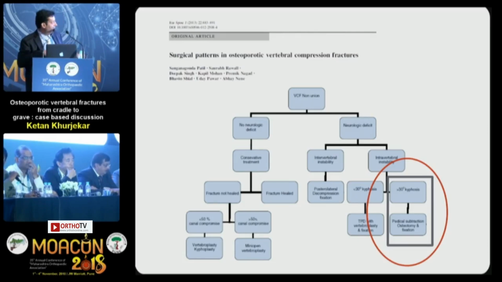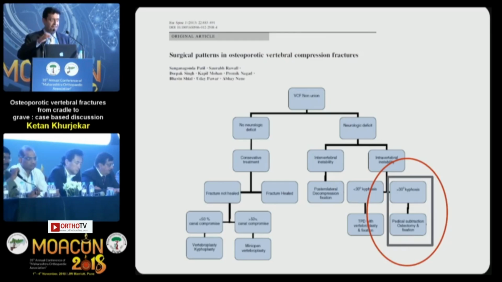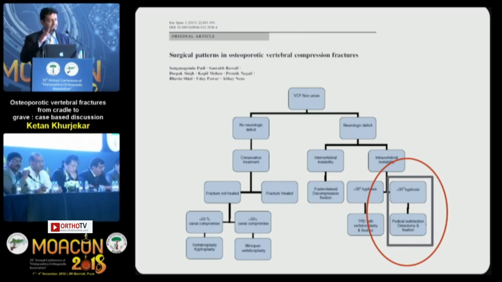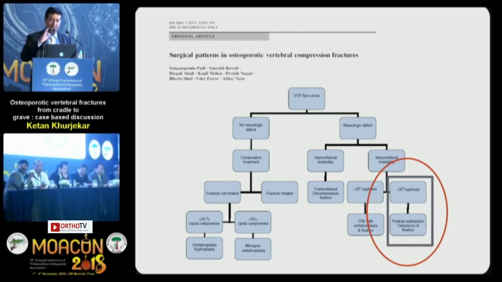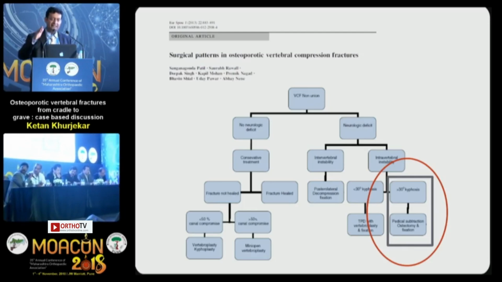I would like to stop at this case and give a take-home message: whenever there is an intravertebral instability and sagittal balance is maintained, we can just go for cement augmentation. If sagittal balance is lost, we can go for a posterior tension band. If there is a neurological deficit, we can add decompression and posterior stabilization.